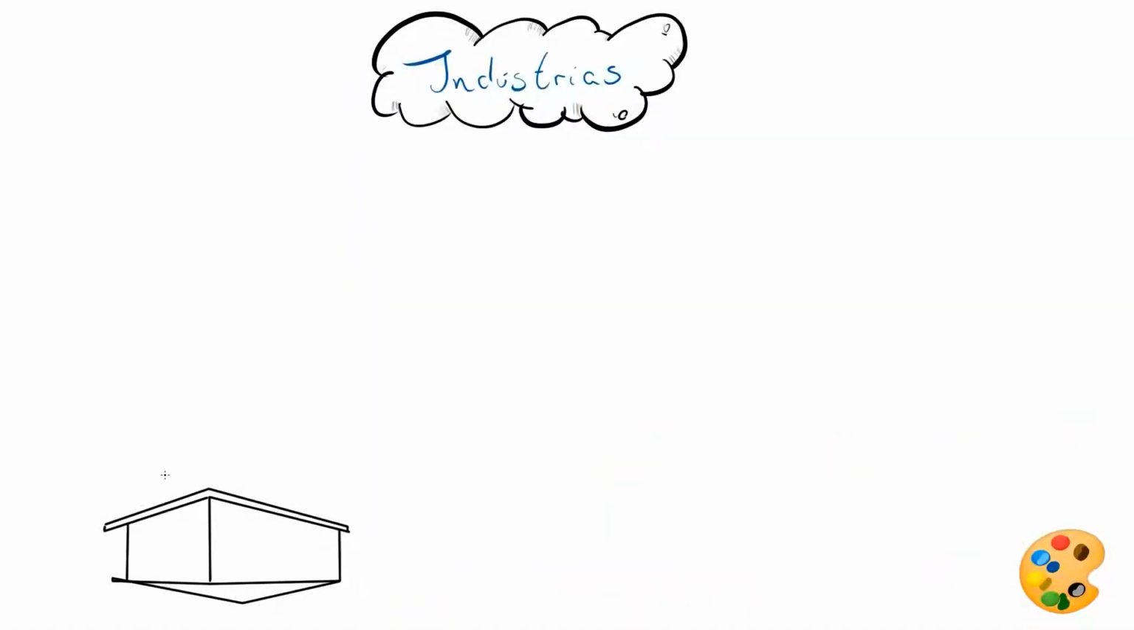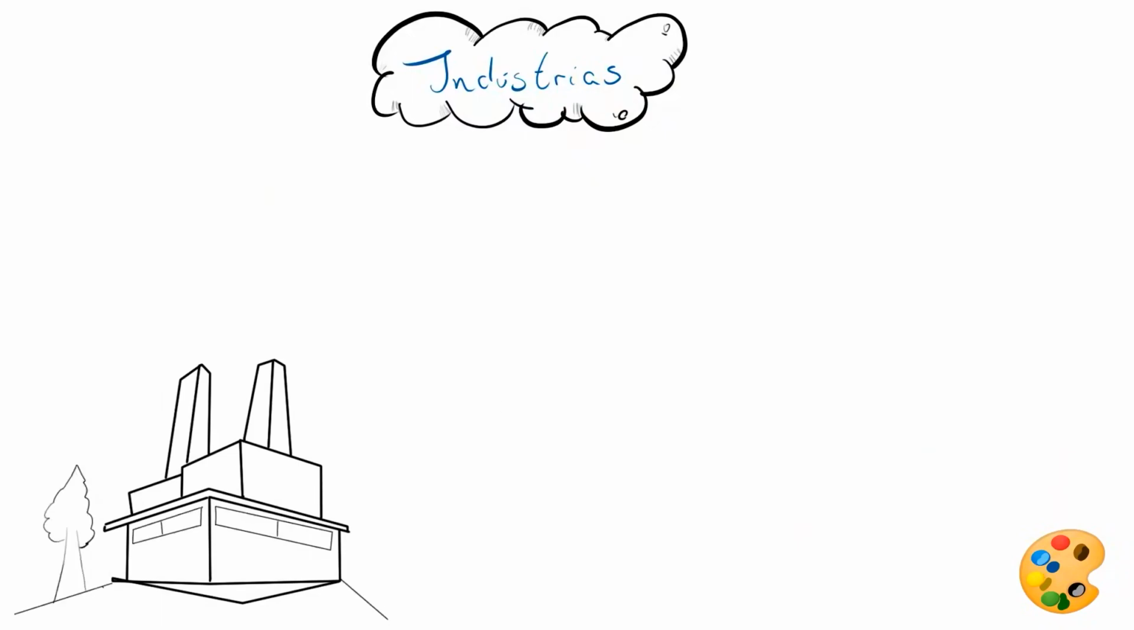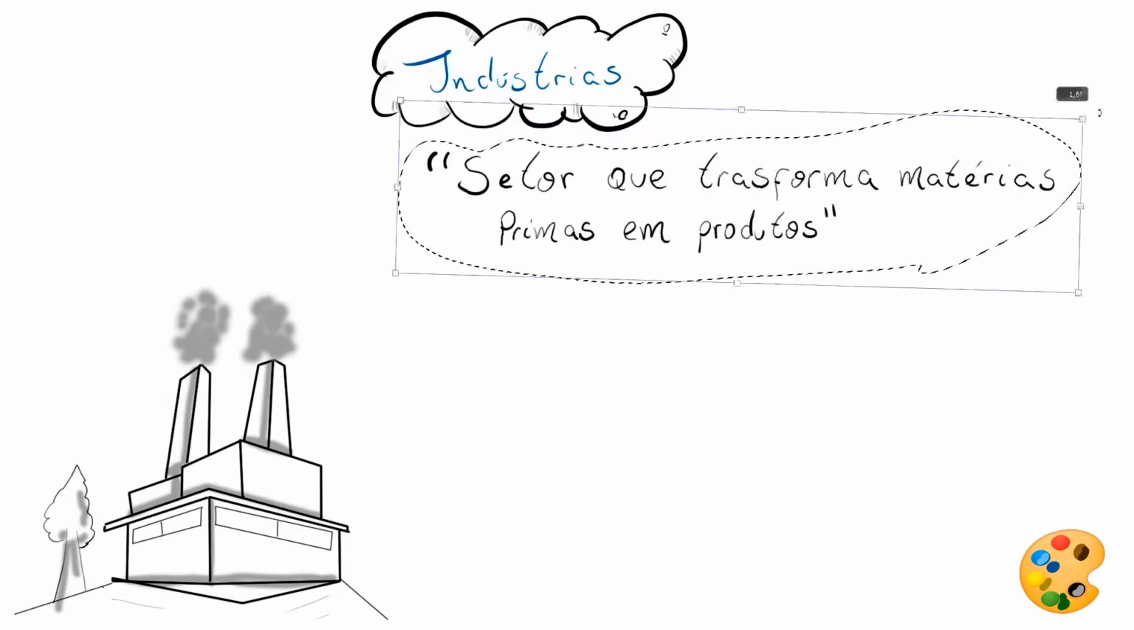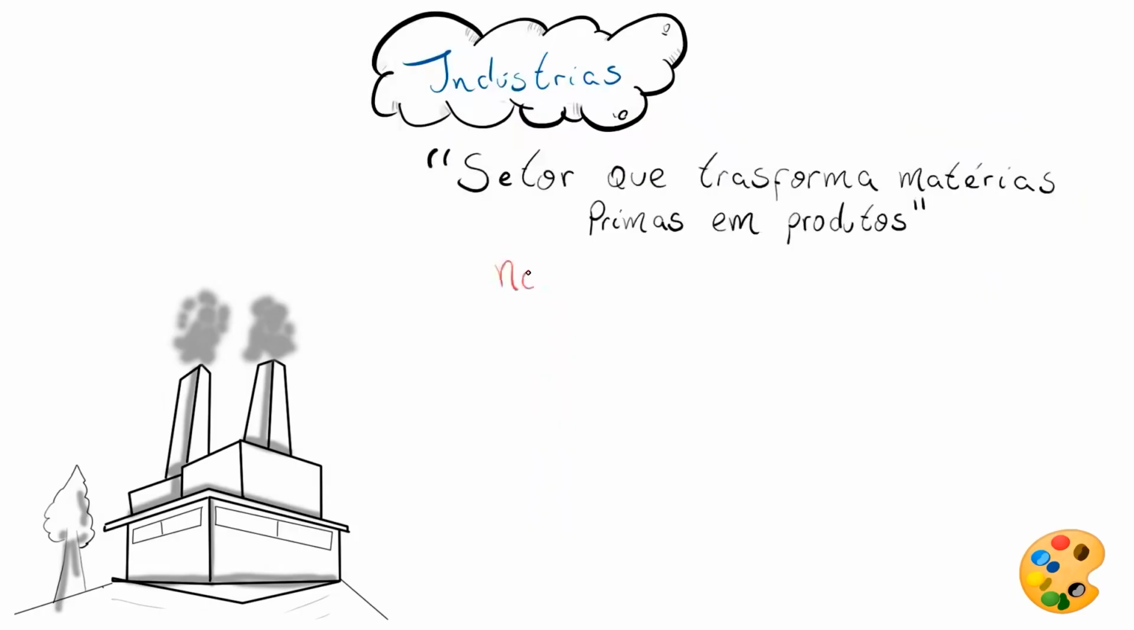And our video today is about types of industries. So, without further ado, let's get to the content. But before we get into the industries themselves, let's quickly set the context so you don't get lost, right? After all, what is industry? In short, industry is the sector that transforms raw materials into products. However, this transformation wasn't always the way we know it today, right?